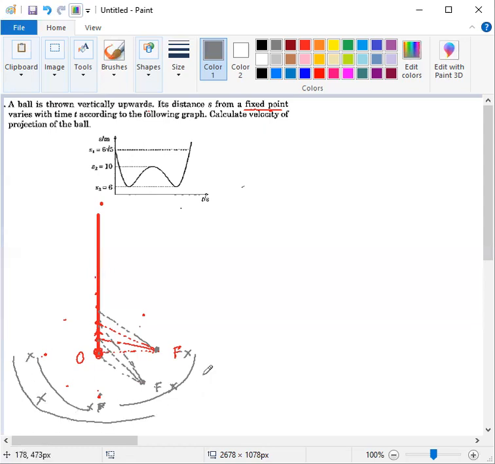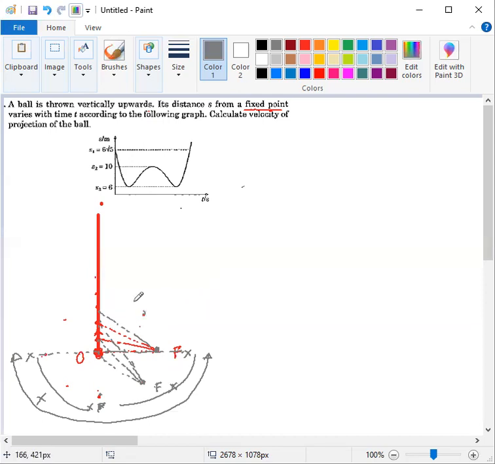Up to this region, it is not possible as per our given question, because in this range, if the fixed point is lying in between this range, in that case the separation between the fixed point and the moving point only gradually increases. It never decreases. So as per that, it is not possible. So the fixed point must be located somewhere above this level.